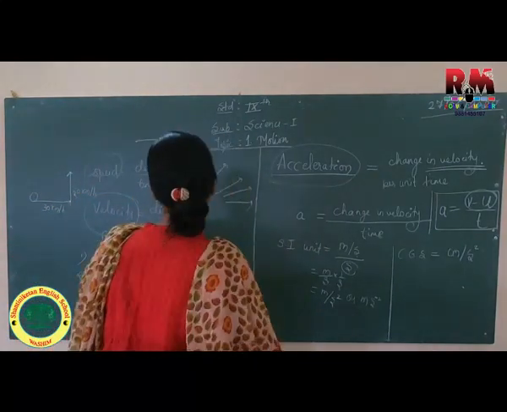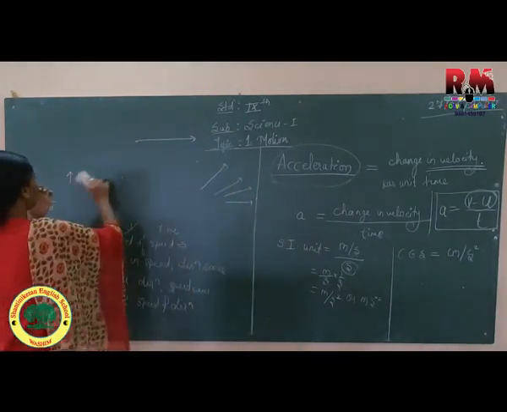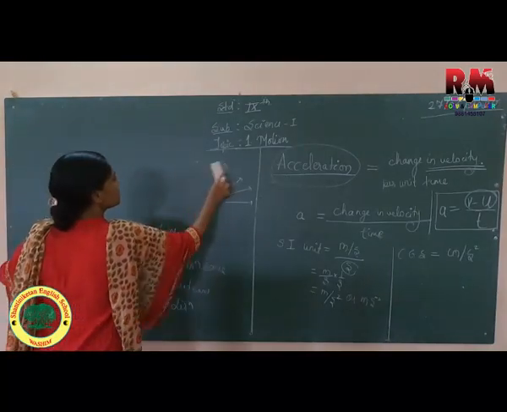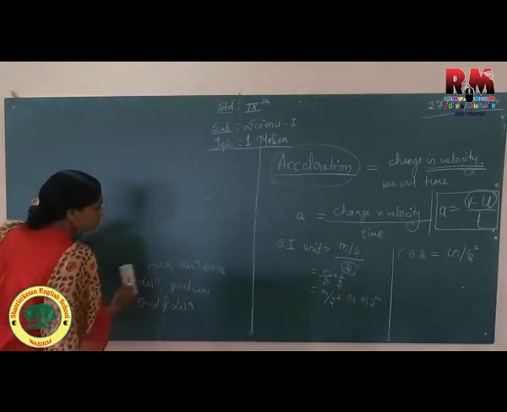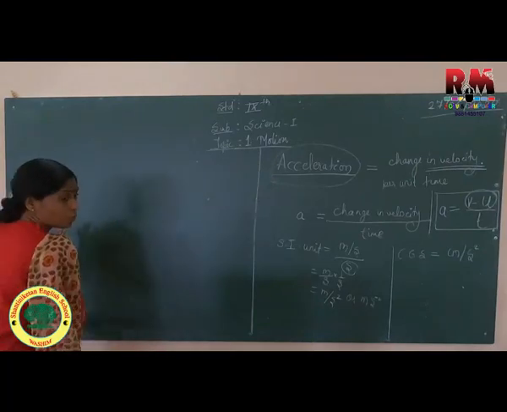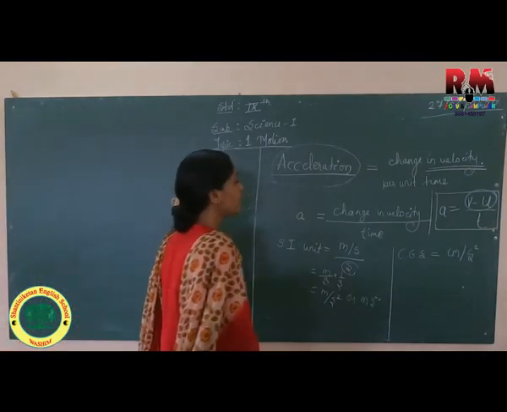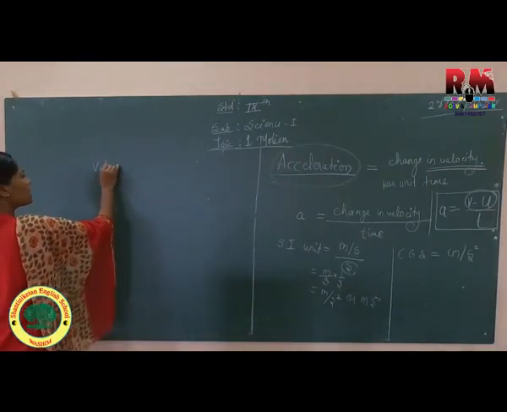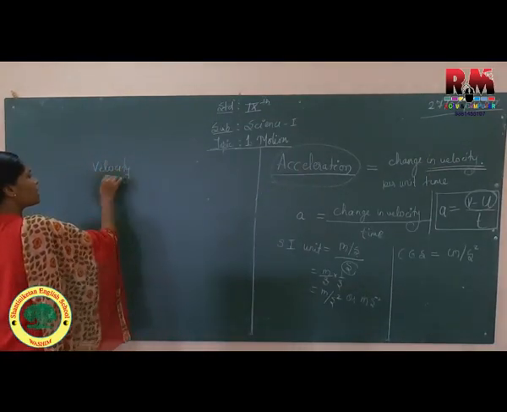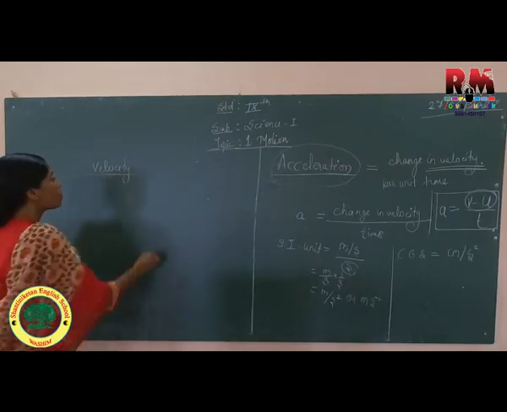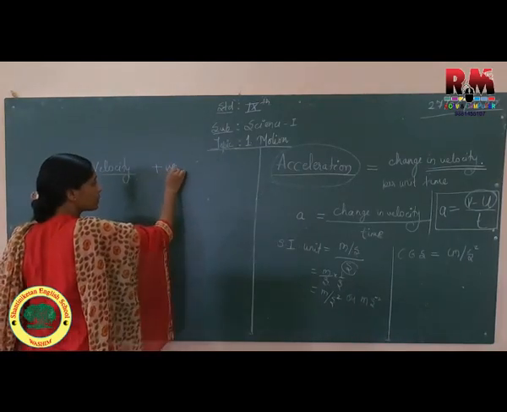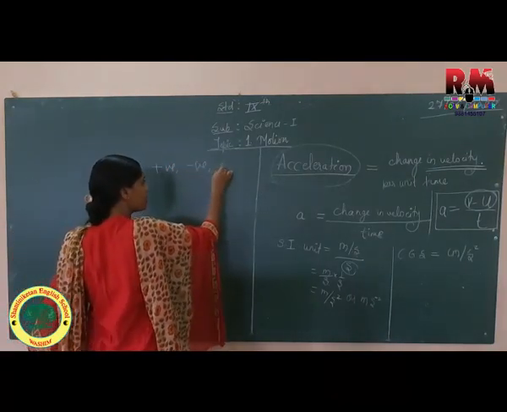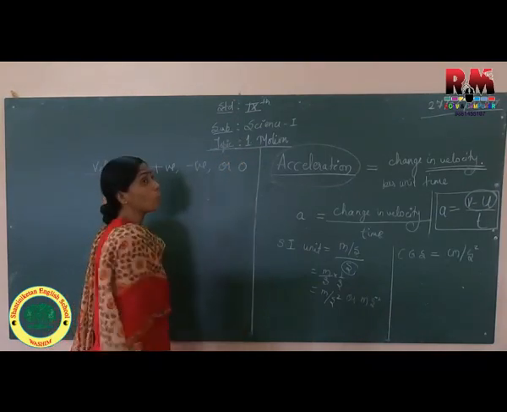Let us see how change in velocity will give you different forms of acceleration. But before that, let us see velocity. Velocity may be positive, may be negative, or may be zero.